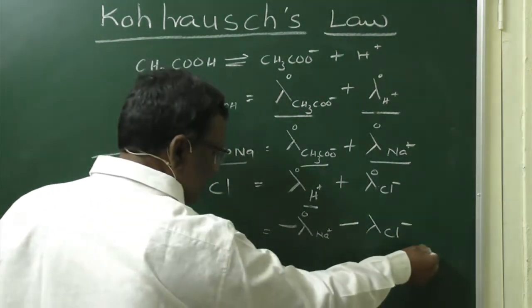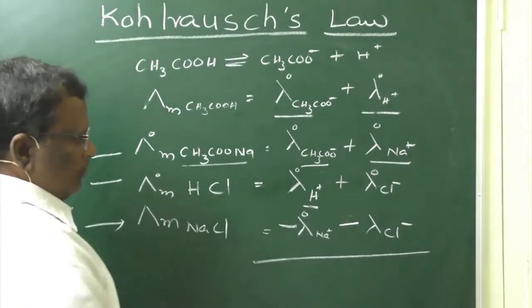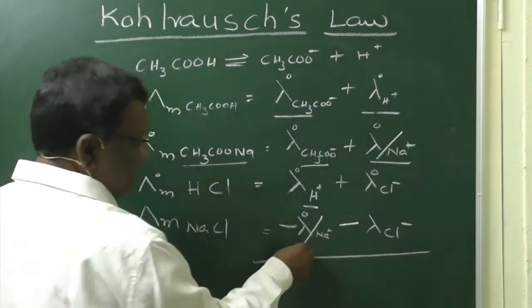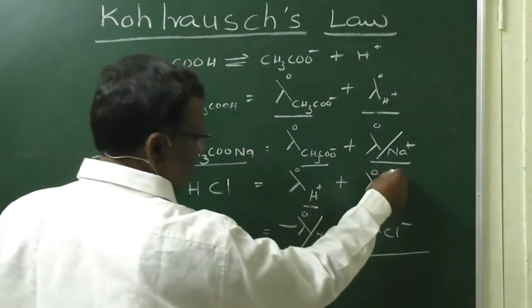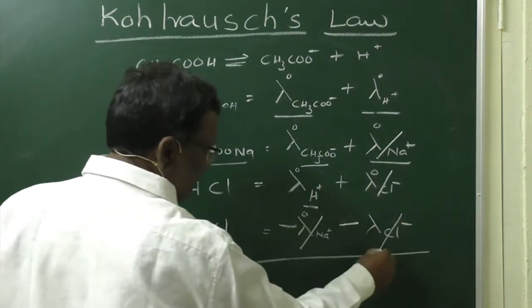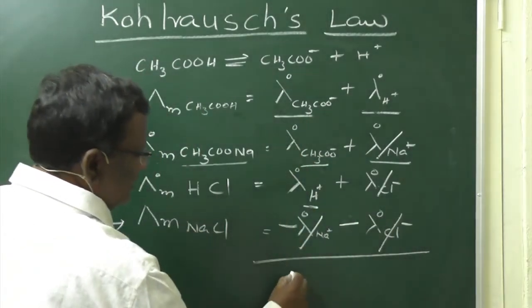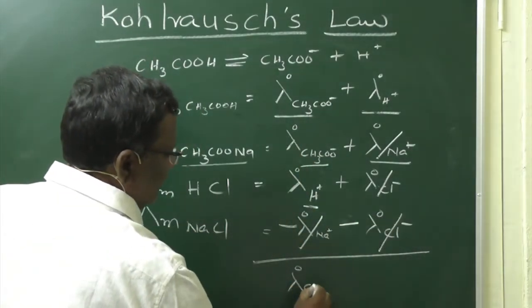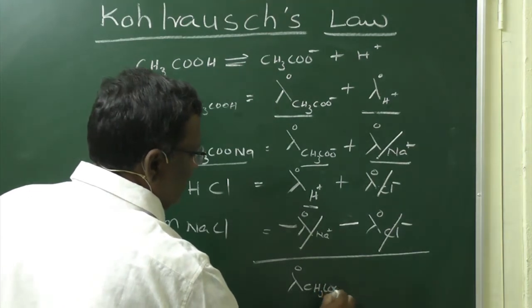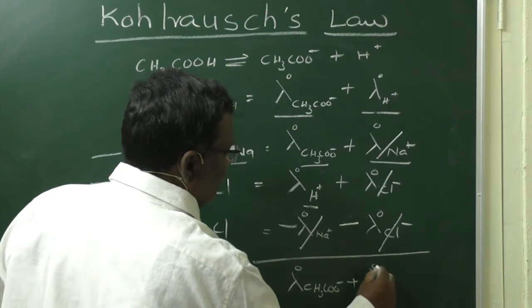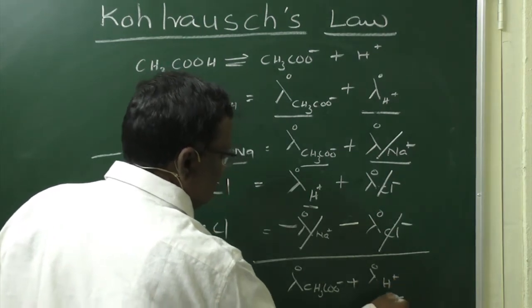Now, if you add these three, plus Na minus Na is cancelled, plus Cl minus lambda Cl is cancelled. Now the remaining part is limiting molar conductivity of CH3COO minus plus limiting molar conductivity of H plus.